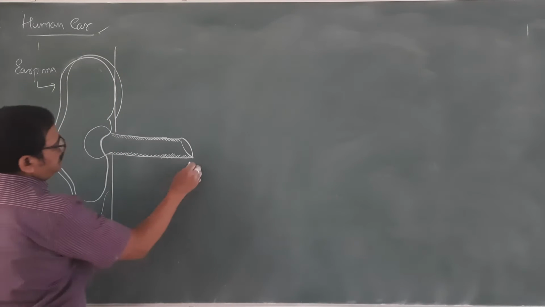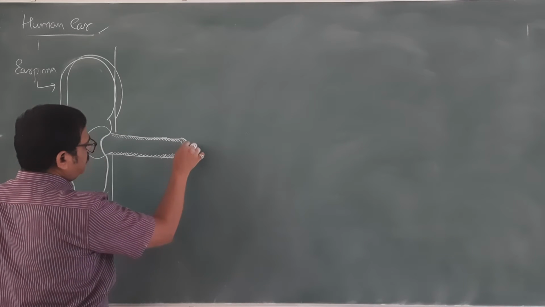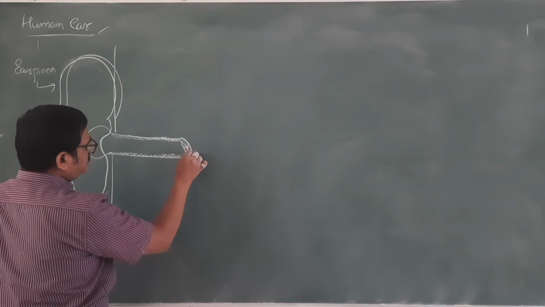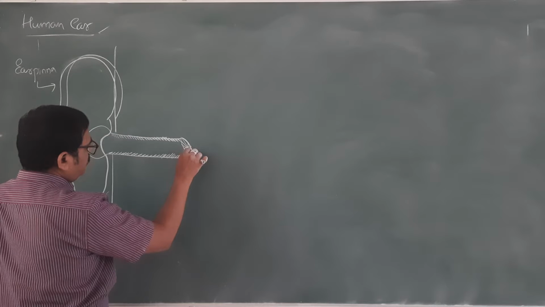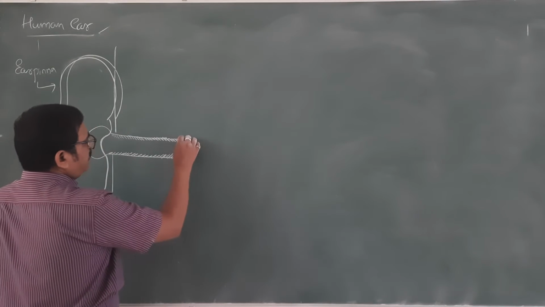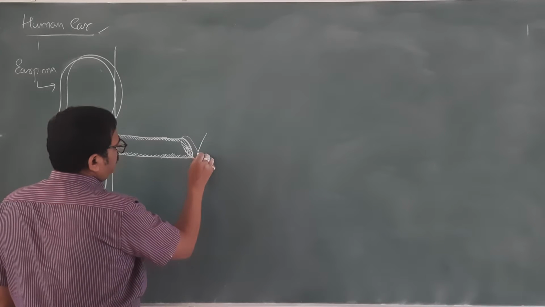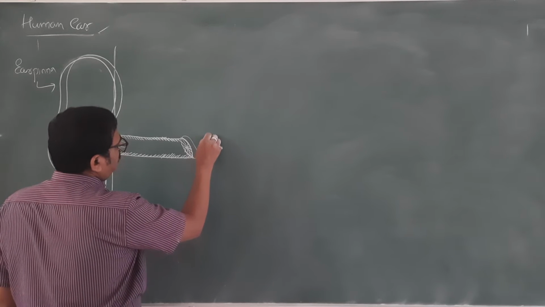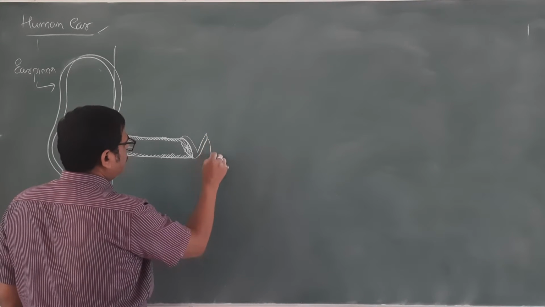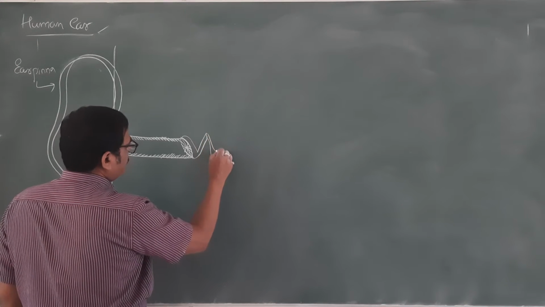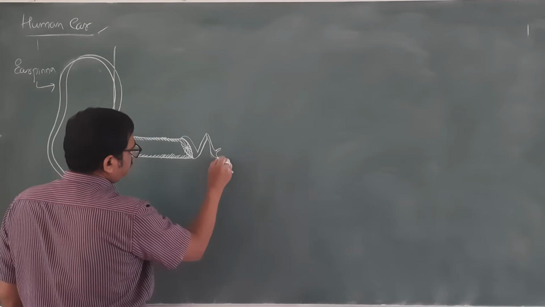Now here this structure is the tympanic membrane or eardrum, and very next to this is the ear ossicle. There are 3 ear ossicles.